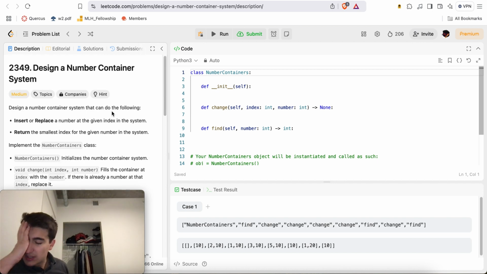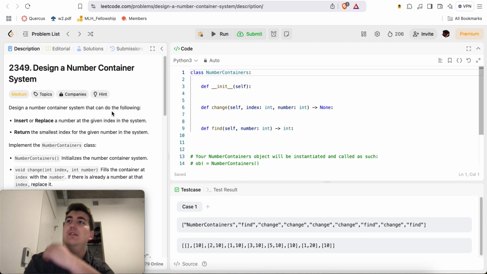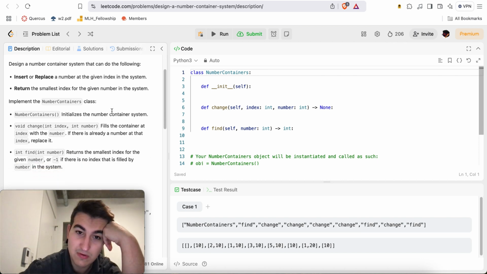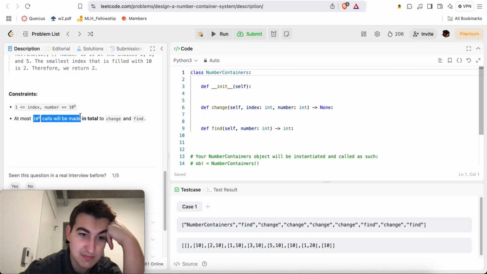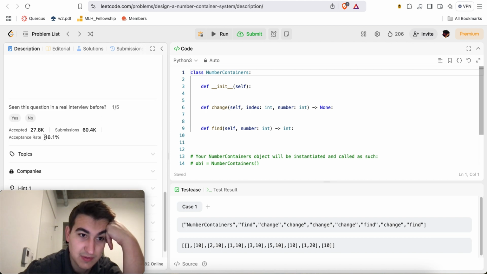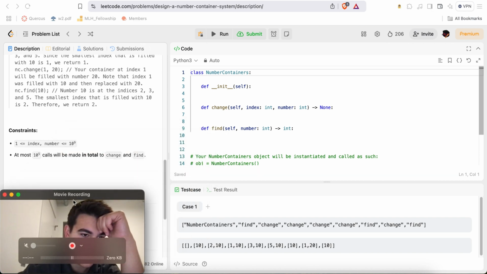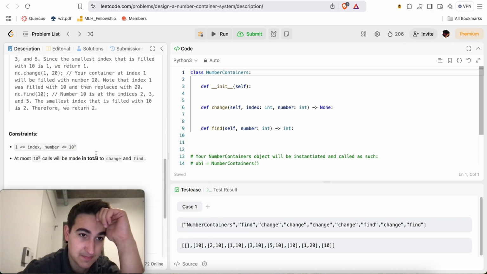My intuition tells me we can definitely have a linked list where we have a hash map of all the indices. But the question remains, when you insert something, how do you keep track of the fact that you just updated the smallest index for every other number? Because you can't do O(n) time every single time, since there are 10 to the 5 calls made.